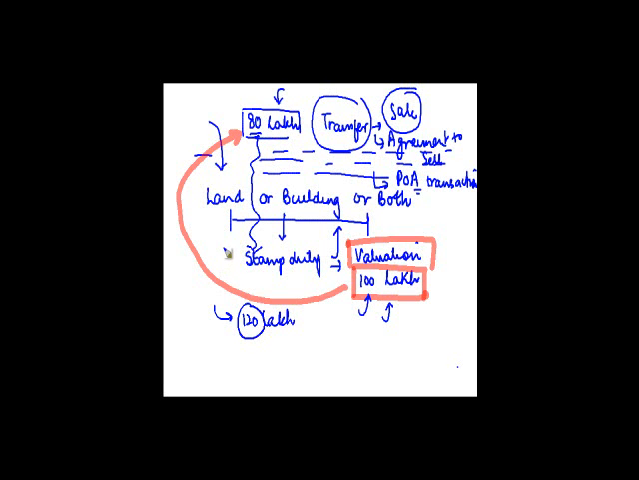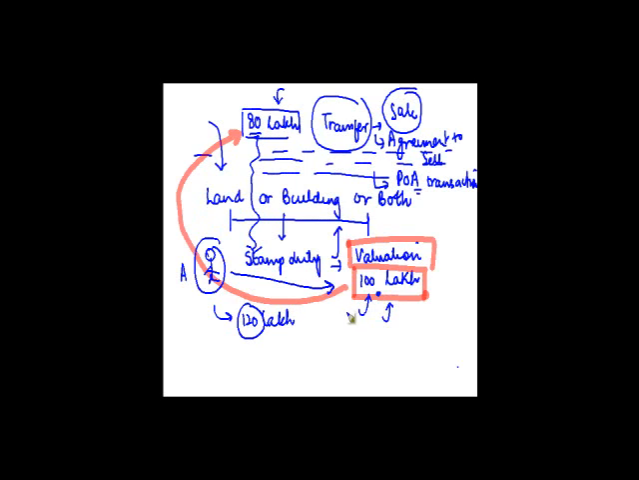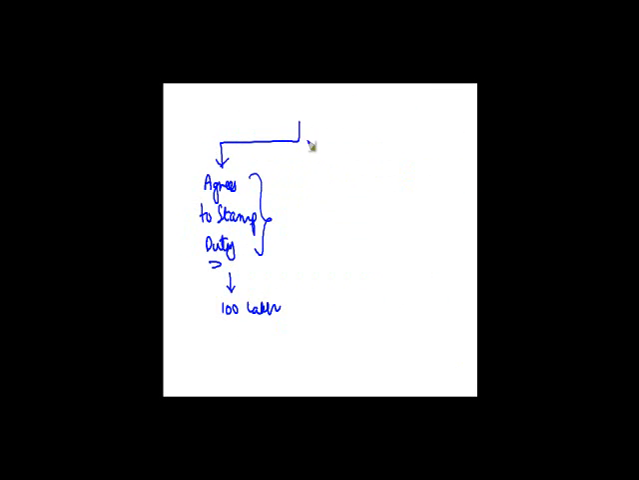Now obviously if I am the assessee, whosoever that person is, he may agree or he may not agree with the valuation adopted by the tax office, right? So there can be three cases. One is he agrees to the stamp duty valuation, right? If he agrees to the stamp duty valuation, what will be the consequence? He will pay tax on 100 lakh because that's the value which I told you is the stamp duty value, right? The second thing can be he does not agree,